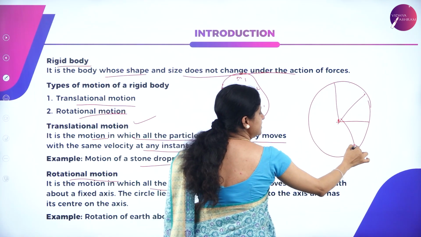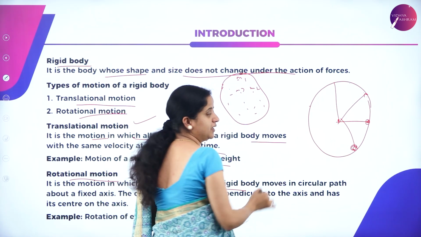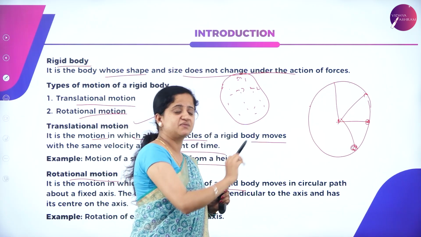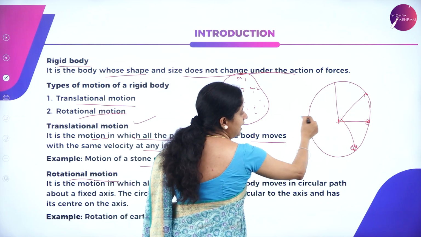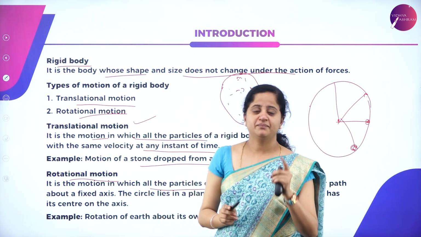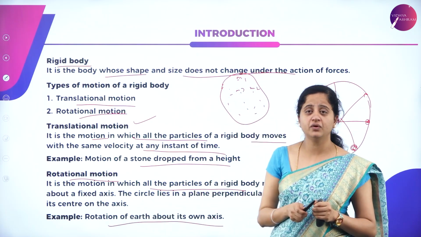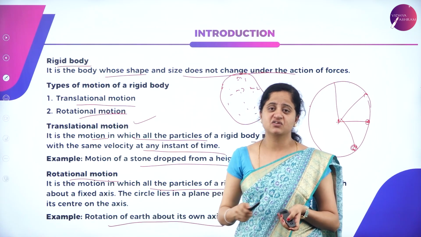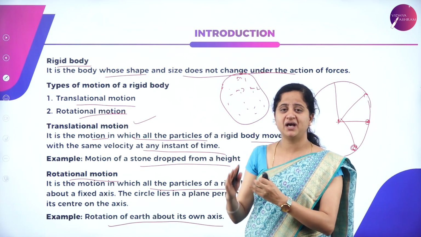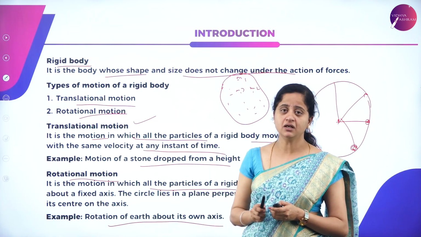If a body is moving in a circular path, the particles present in the rigid body will have a fixed axis of rotation. The best example to understand this is the rotation of Earth about its own axis. Any body rotating about its own axis, the particles present in that rigid body will have the same fixed axis, and that is called rotational motion.